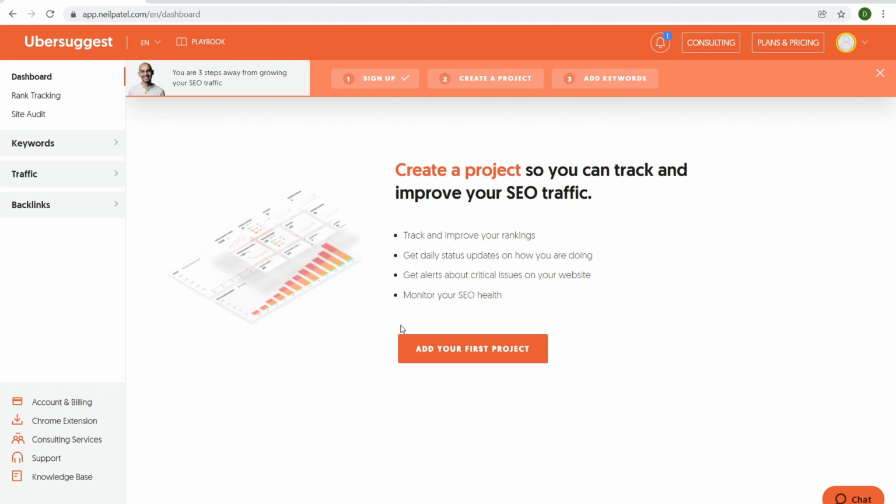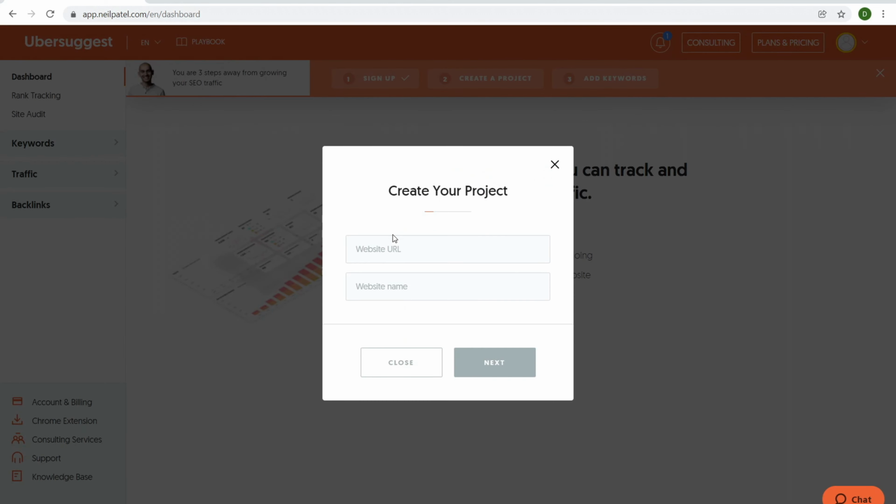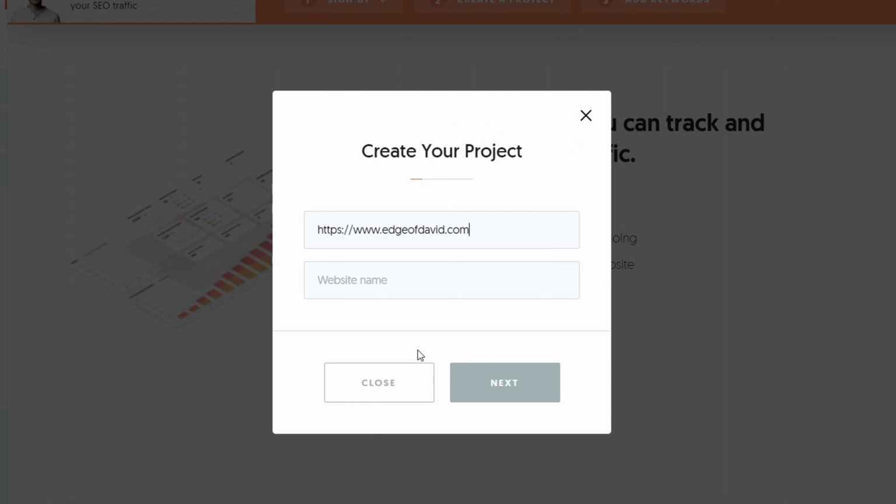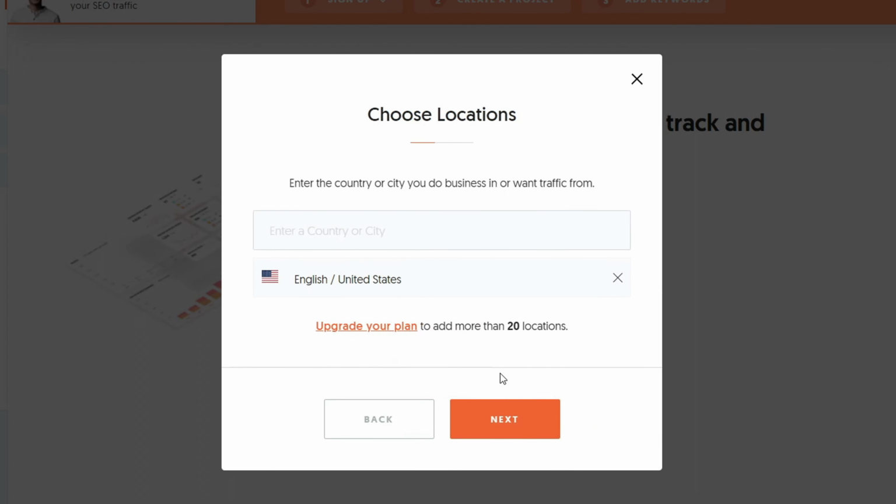So let's start with Ubersuggest. Let's click here to add in our first project. Then you have to add in your URL. I'm going to add in my personal blog, then give it a website name. A nickname is totally fine. We'll click on next. Okay, so enter in the city or location where you want to get traffic from, or wherever you care about getting traffic from.